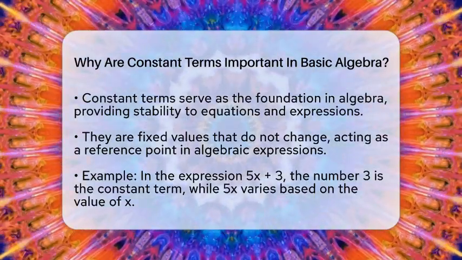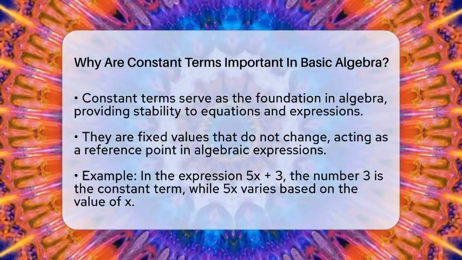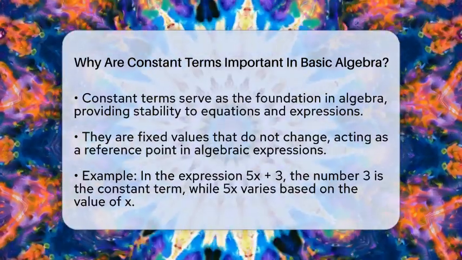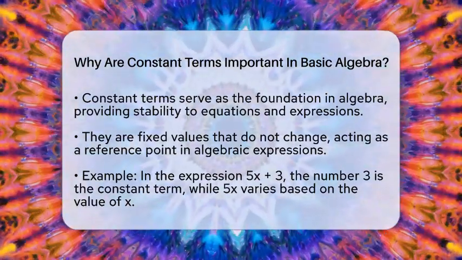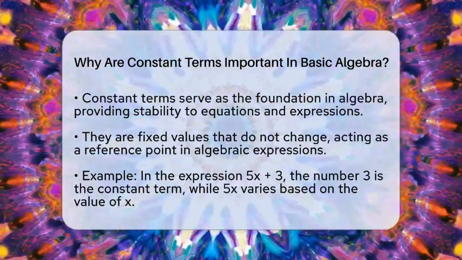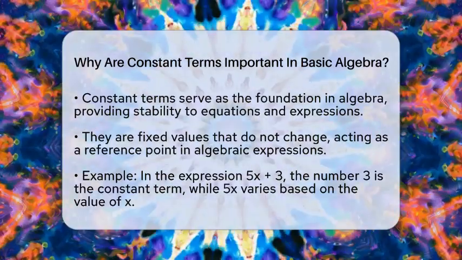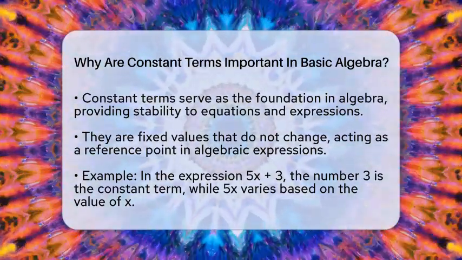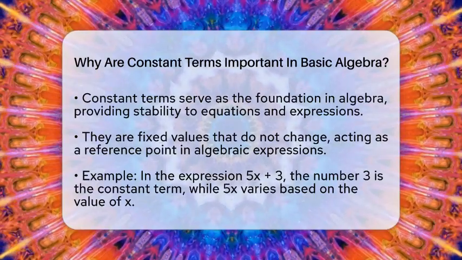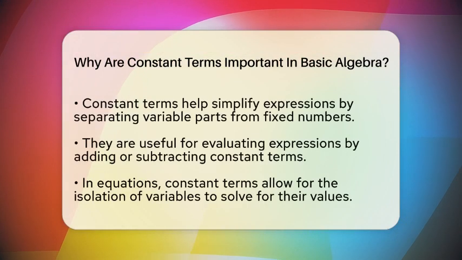Let's break it down. Constant terms are fixed values that do not change. They give us a stable reference point when we work with algebraic expressions. For example, in the expression 5 times x plus 3, the 3 is the constant term. It stands alone and does not vary. While the 5 times x can change based on the value of x, this fixed number helps us understand the relationship between the variable and the constant.